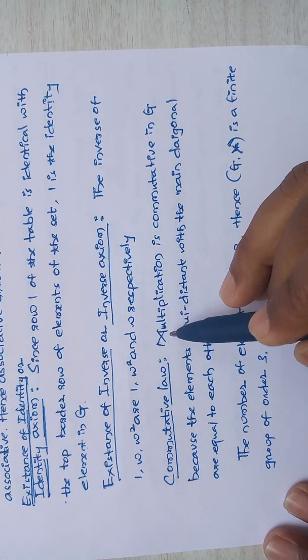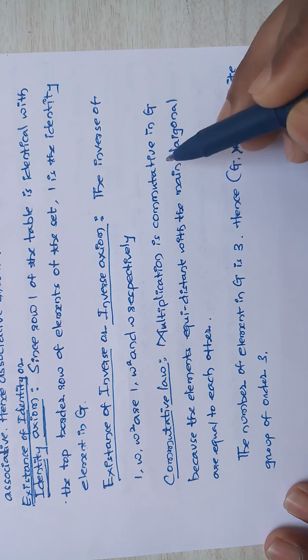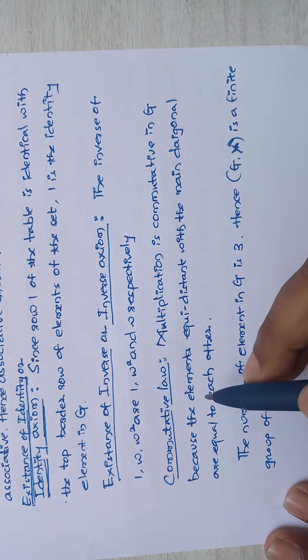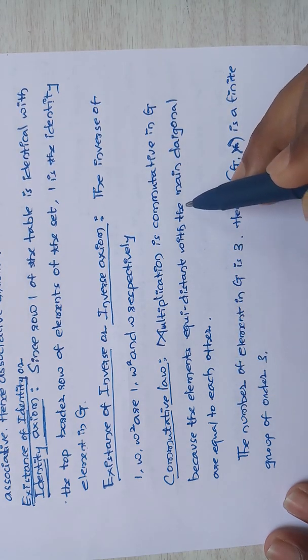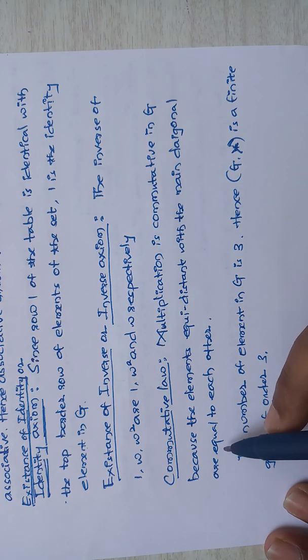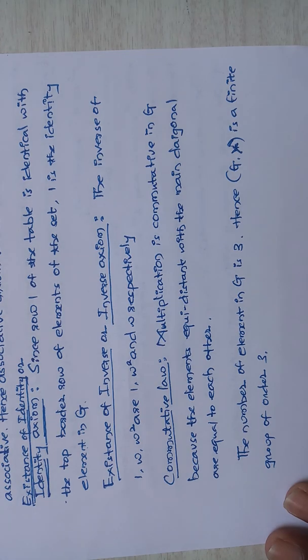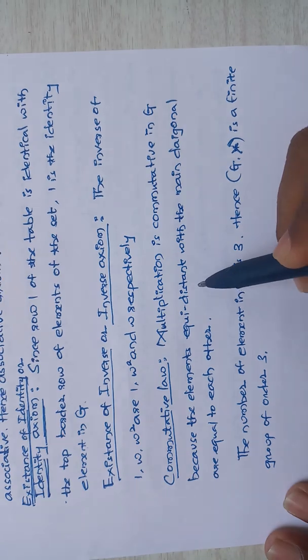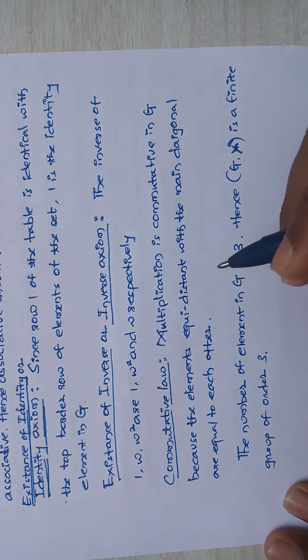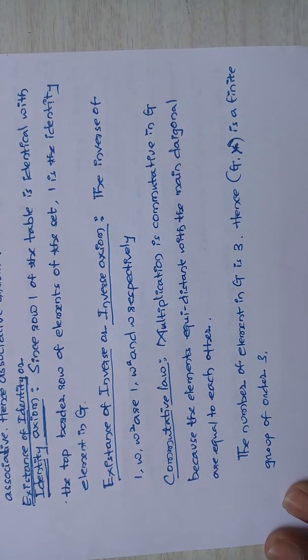Next, commutative law. Multiplication is commutative in Z because the elements equidistant from the main diagonal are equal to each other. Here A star B means the elements are complex numbers. You take any two complex numbers with multiplication, and this property holds good.